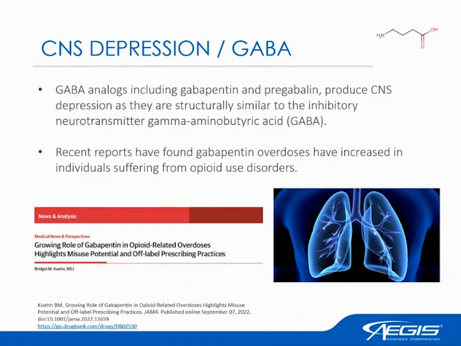What we've seen in recent reports is that in patients dealing with opioid-related overdoses, we also see combinations with gabapentin. Gabapentin is a prescription that patients can get. I'll also be talking about this combination a little bit later in a case study, but there's also research that shows that the combination of the two may lead to some CNS depression effects.